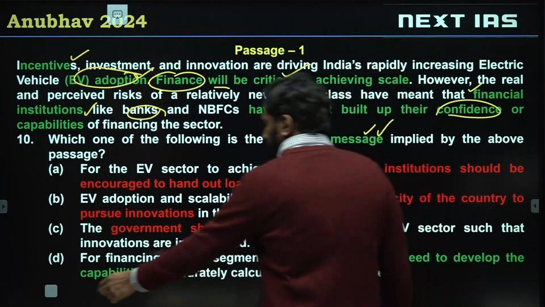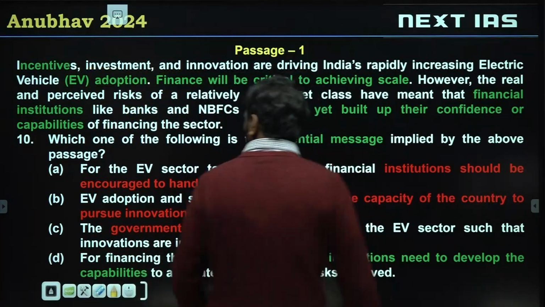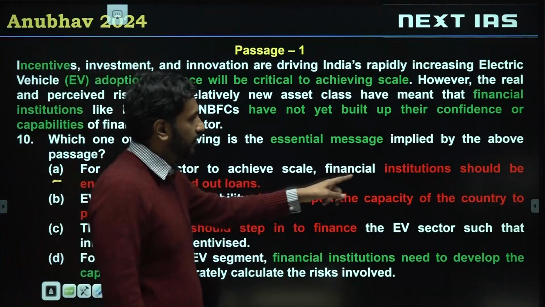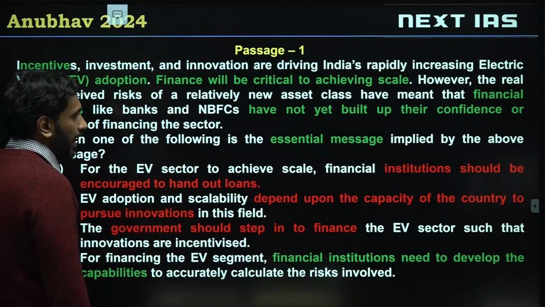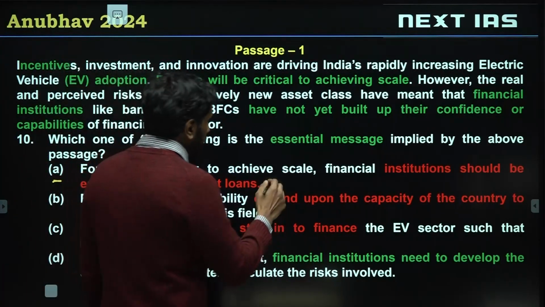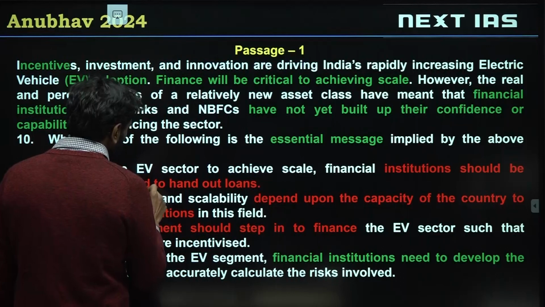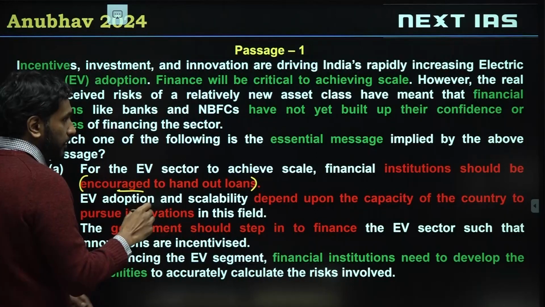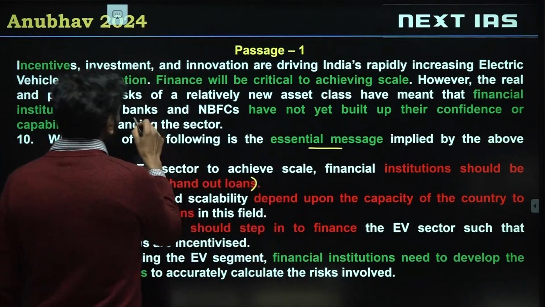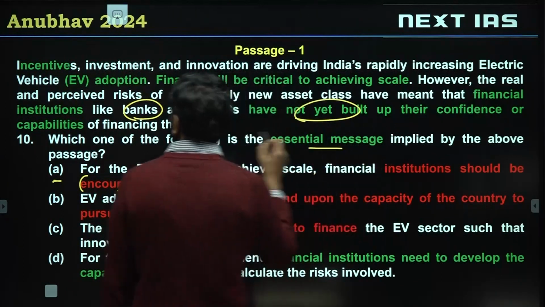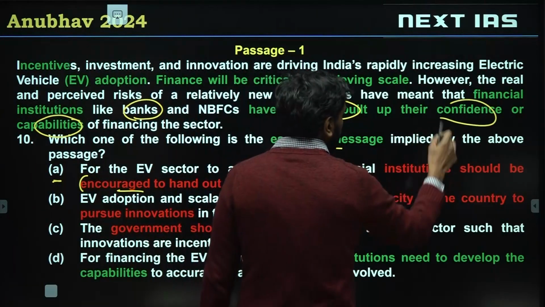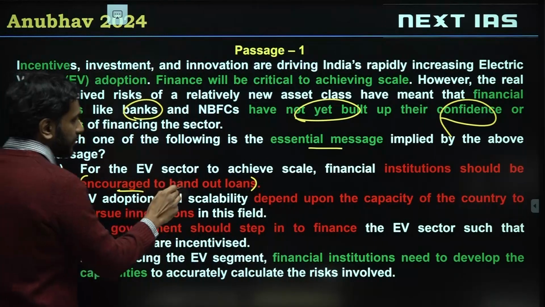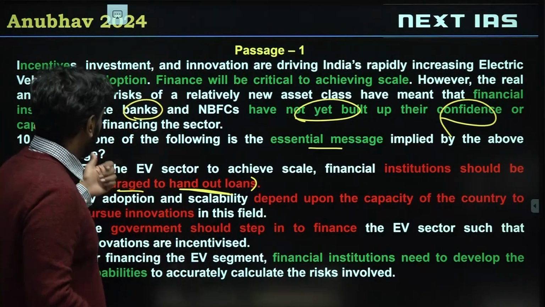Alright, so let's see which of them is valid. As you can tell, all of these options have some problem. A has the problem of, for the EV sector to achieve scale, financial institutions should be encouraged to hand out loans. It's not about encouraging them to hand out loans. Many students have gone with option A, okay? The problem is, the essential message is that banks have not yet built up their confidence or capabilities. Okay, confidence is one thing, but suppose there is no capability and I ask them to hand out loans, that will be a bad loan, that can be a faulty loan.